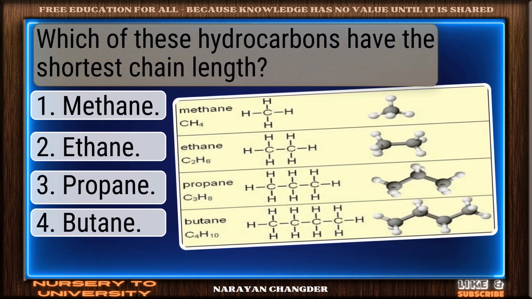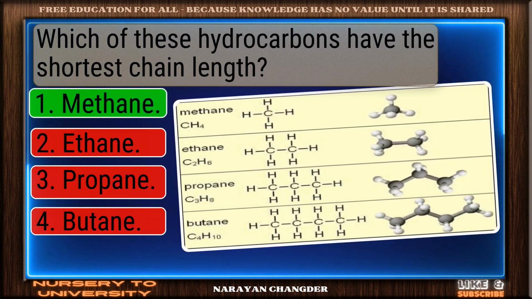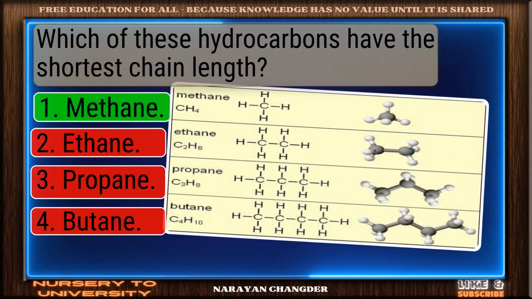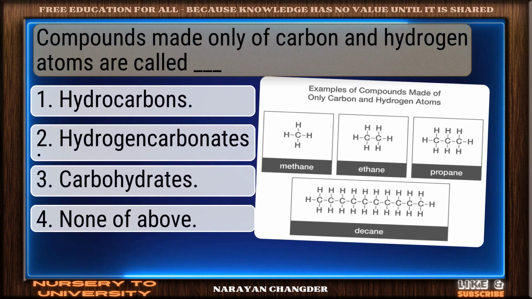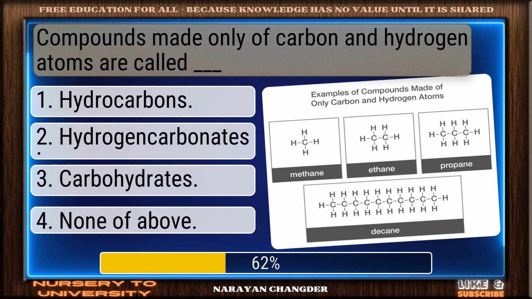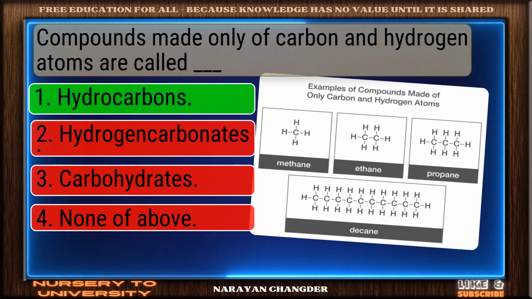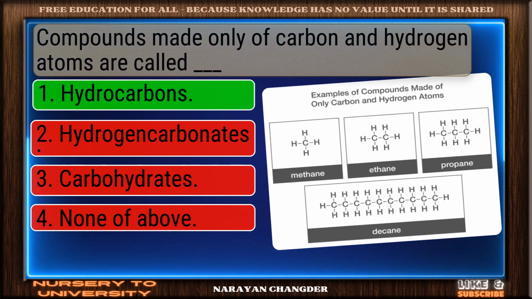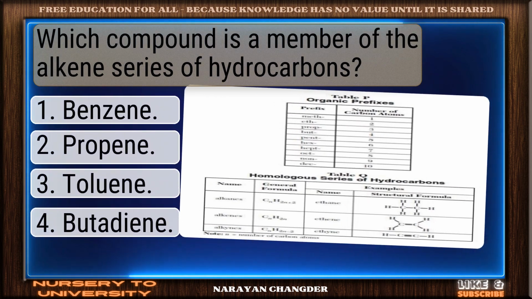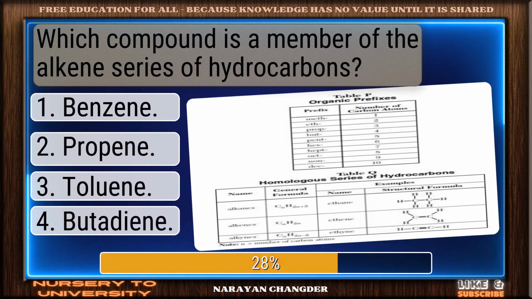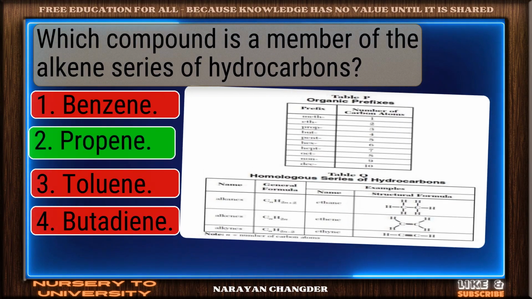Which of these hydrocarbons have the shortest chain length? Great job. Methane is the accurate answer. Compounds made only of carbon and hydrogen atoms are called dash. Correct response. Hydrocarbons is the most accurate answer. Which compound is a member of the alkene series of hydrocarbons? Smart pick. Propene is the correct choice.